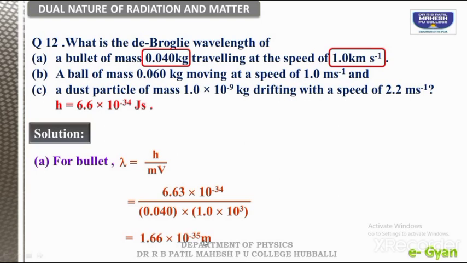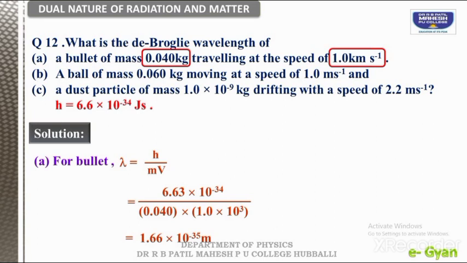So 10 to the power of minus 35 means 1.66 divided by 1 followed by 35 zeros. So practically, can you see that? Only in imagination, you can't. That much smaller. So how can we see the wavelength of that? It is very difficult. That is what de Broglie says.